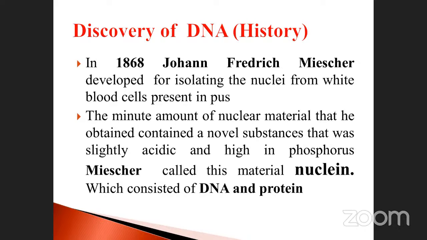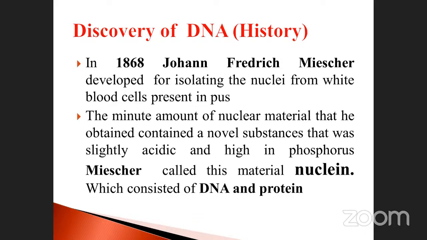In 1868, don't forget, John Frederick Miescher developed a method for isolating nucleic material from white blood cells present in pus. You know about pus cells? Pus means, after a wound, 3 to 4 days later, what happens? The white colored fluid comes out. That substance was taken by Frederick and analyzed.